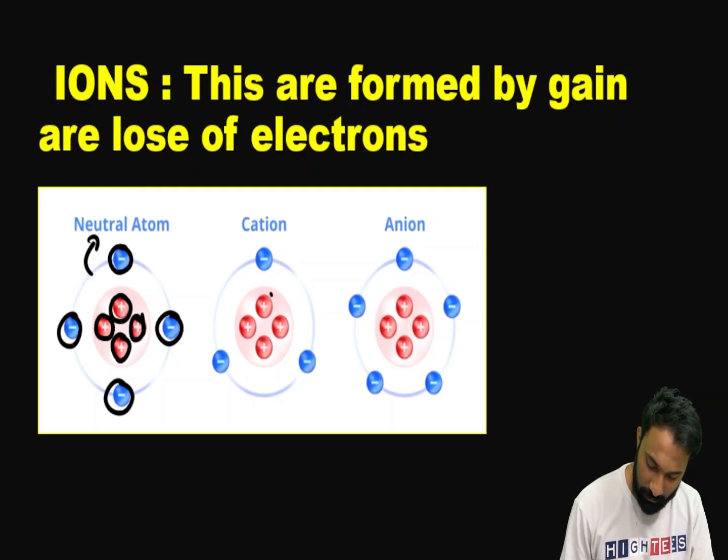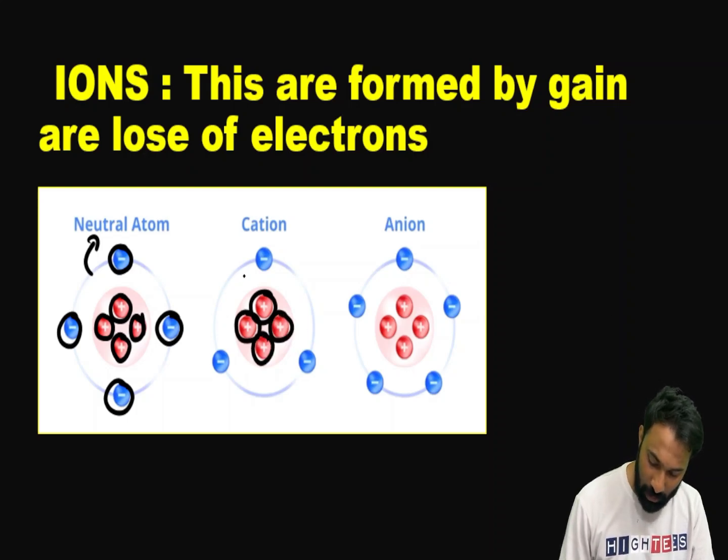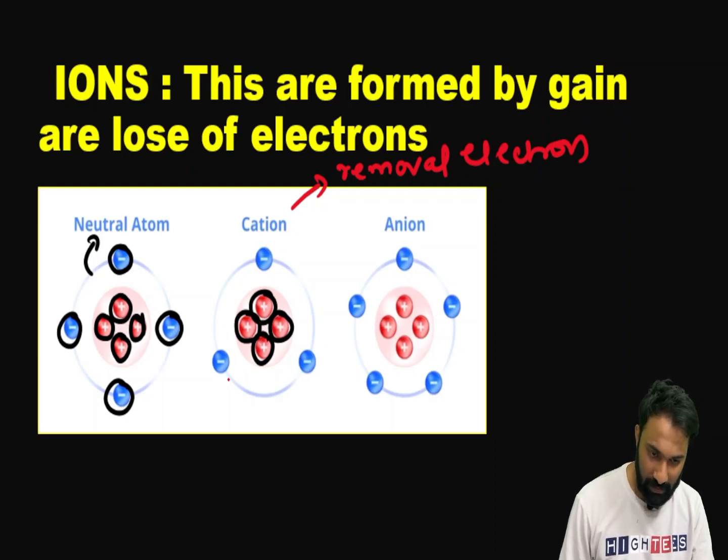Now you can see here how many positively charged protons we are having. 4 positively charged protons we are having. In this, 1 electron is removed, right? Due to the removal of electron, the cation is forming. You see, positively charged protons are 4 and electrons are 3. Clear? Removal of electron forms the cation.